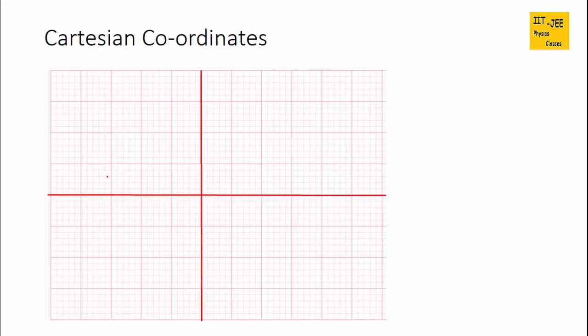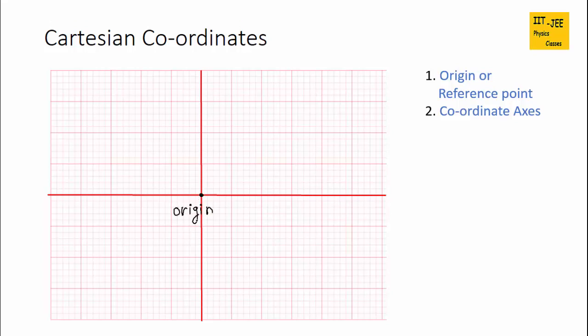Let's discuss Cartesian coordinates. Cartesian coordinates has one origin or reference point. This midpoint is called the origin and is also called the reference point. If there is any point, suppose here, you will define the position of this point with respect to the origin only. Origin is your reference point.